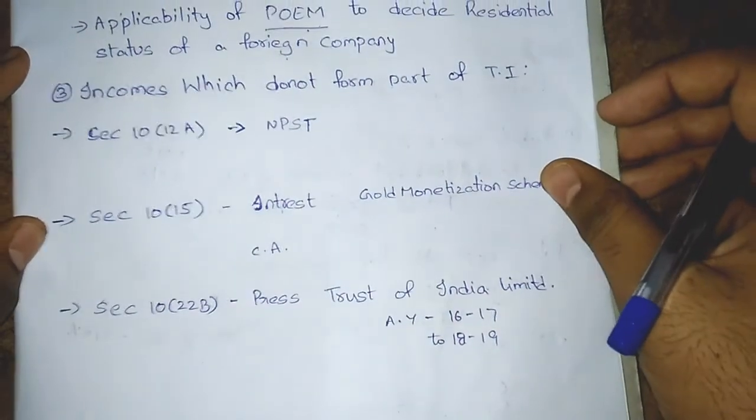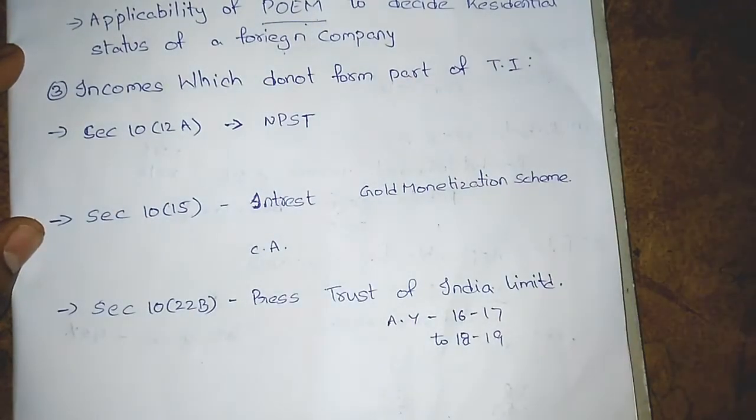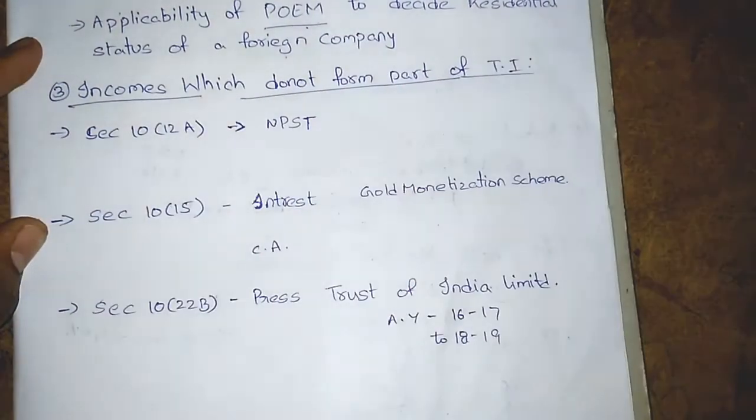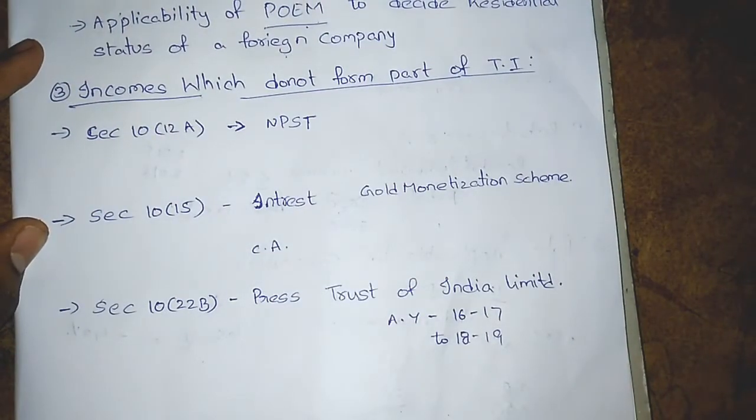Incomes which do not form part of total income. This is the next chapter, and let's see the amendments. In this chapter a new section has been introduced, that is section 10(12A).